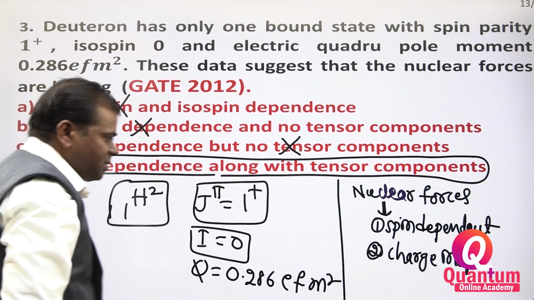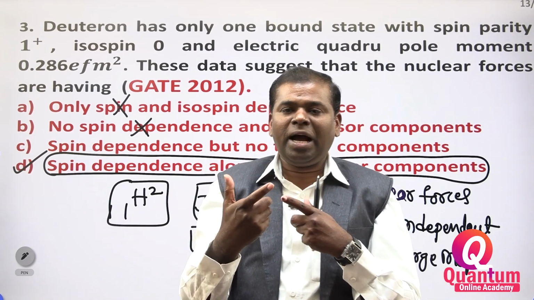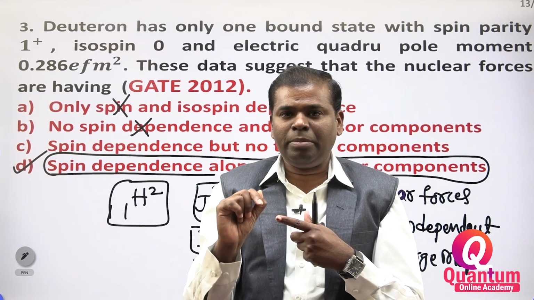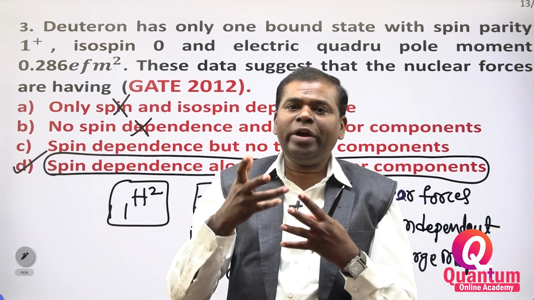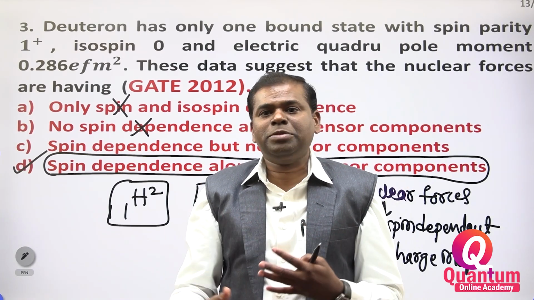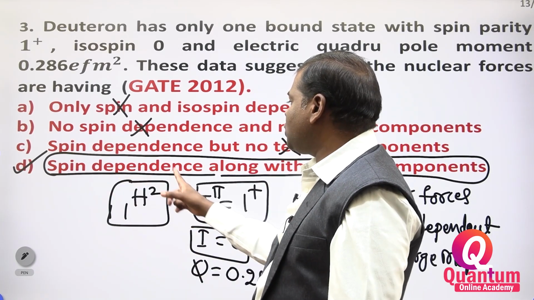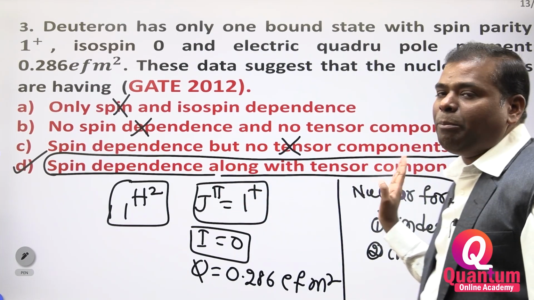Option D is correct, because if it is spinning, not only is the magnitude 1 by 2 there, the spin quantum number, but orientations are also there, and many types of orientations exist. That's why your answer is spin dependence along with the tensor component.